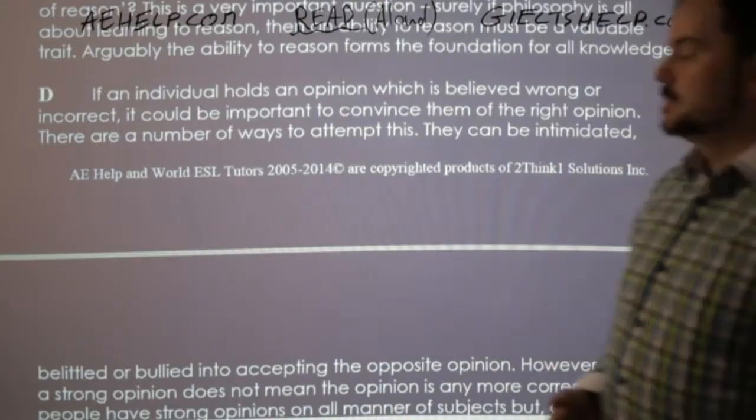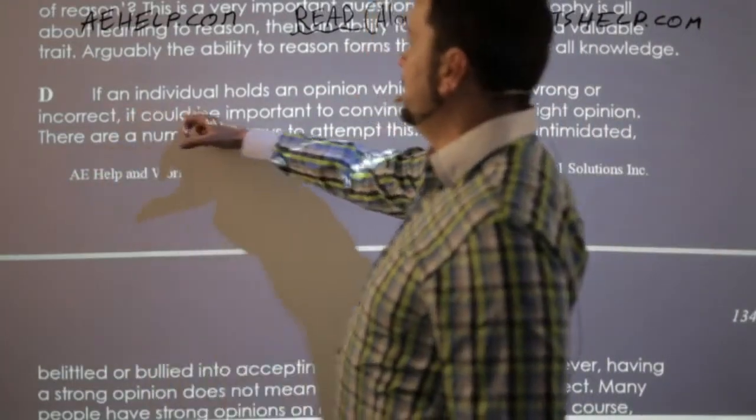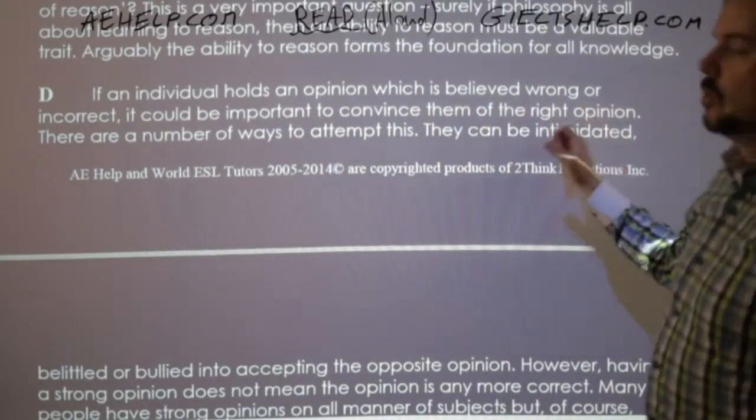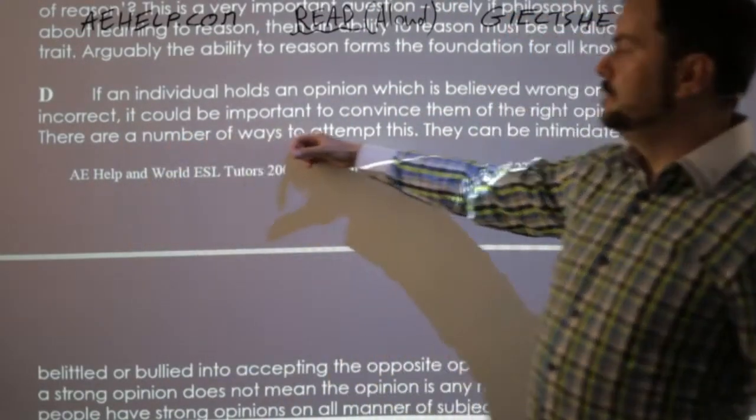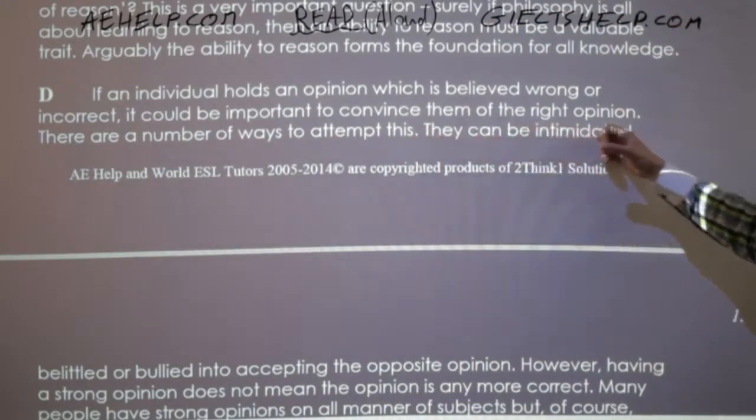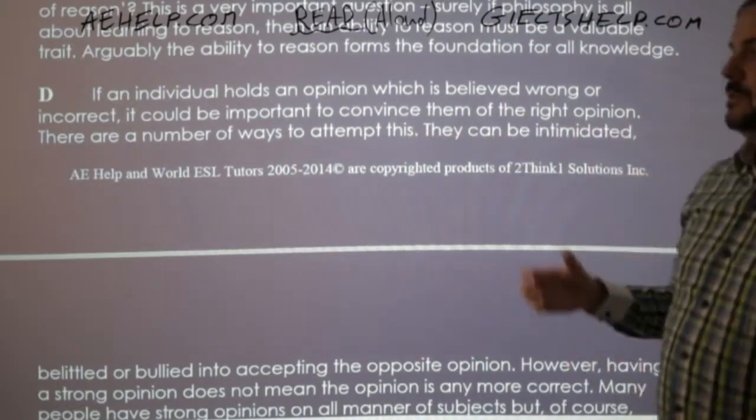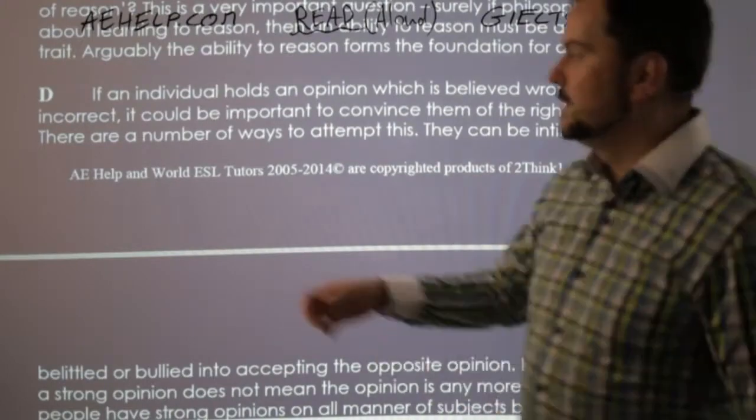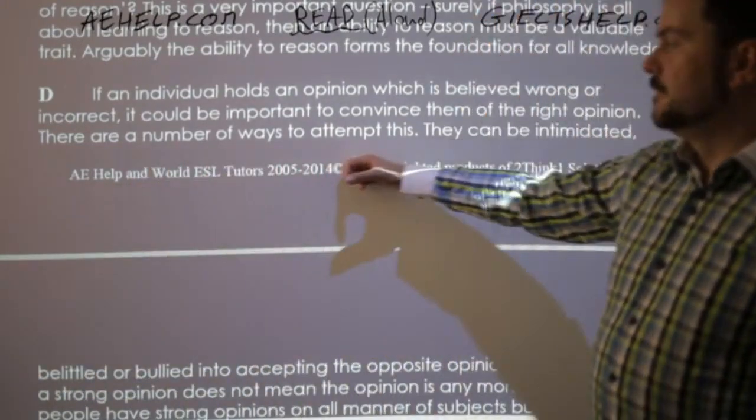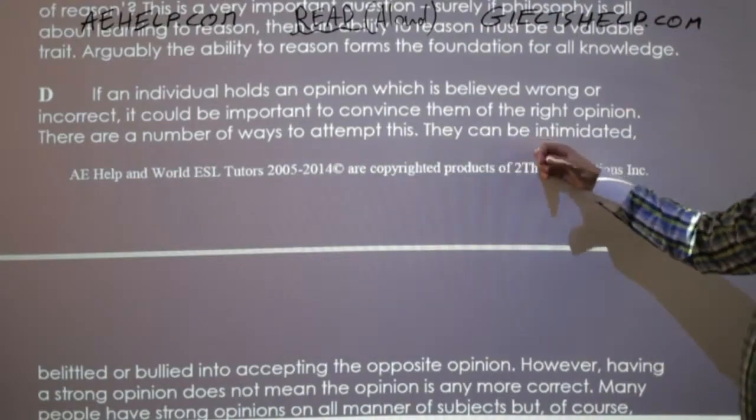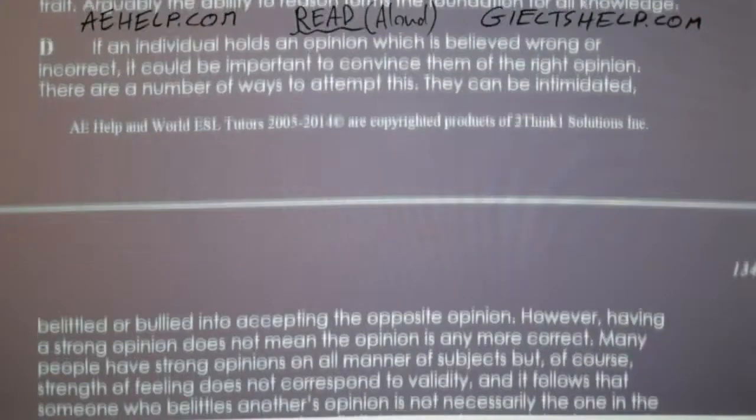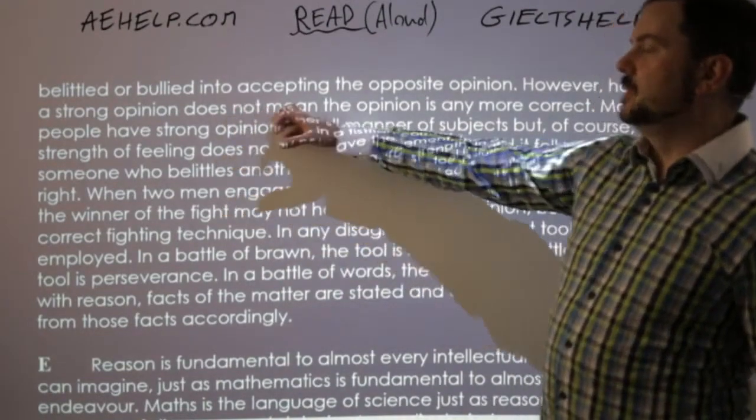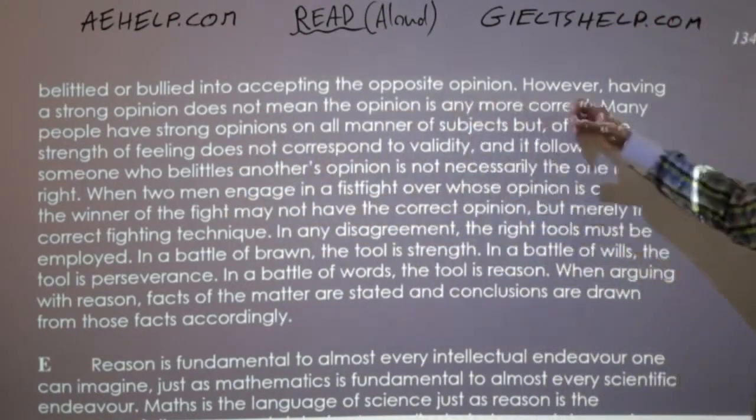All right, so let's go for D. If an individual holds an opinion which is believed wrong or incorrect, it could be important to convince them of the right opinion. So if you think I have 3 apples, but I only have 2 apples, I have to try to convince you, right? There are a number of ways to attempt this. They can be intimidated, means threatened, belittled or bullied into accepting the opposite opinion.